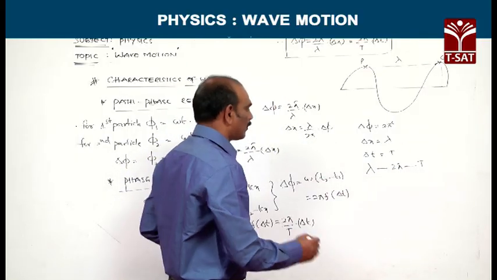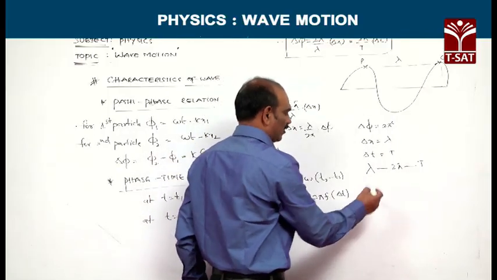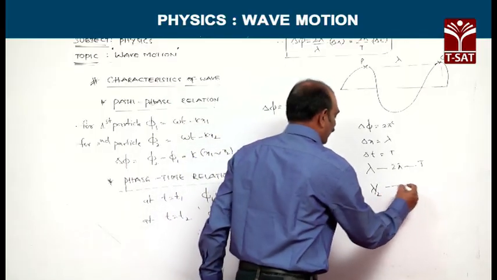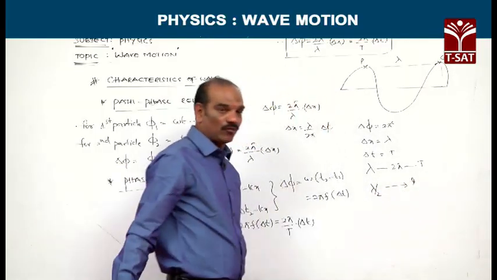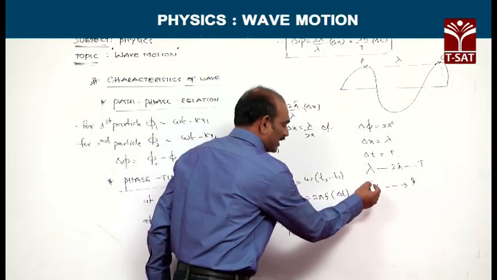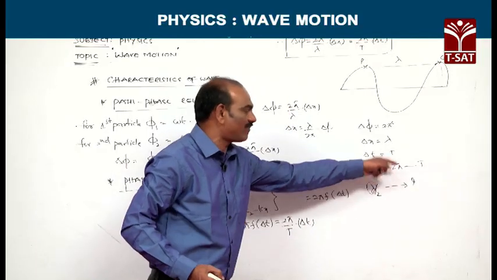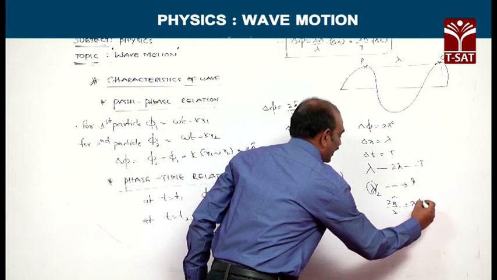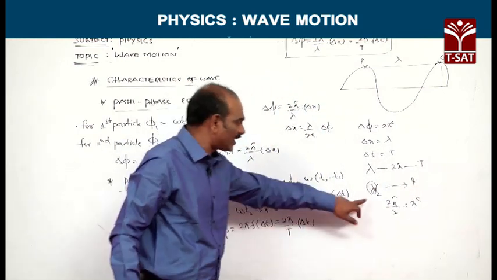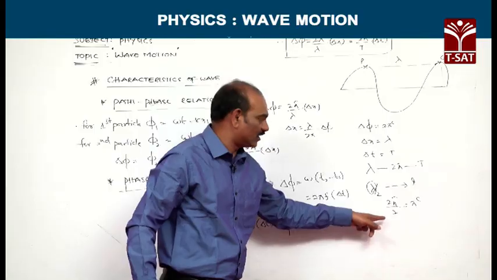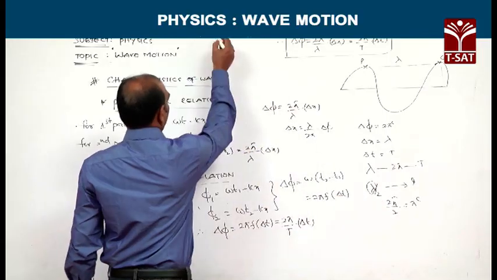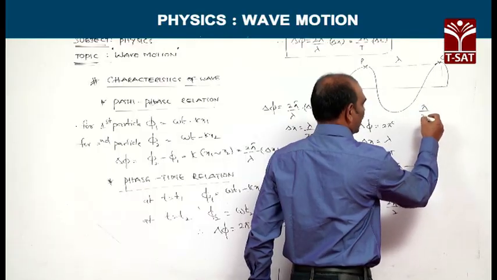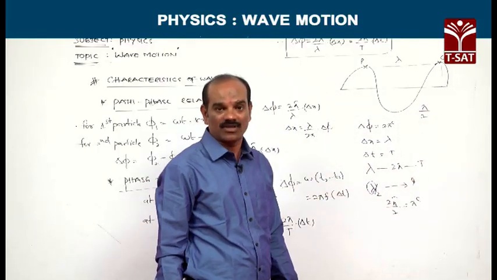Suppose you want to convert lambda by 2 in terms of phase. For that, simply in place of lambda, replace lambda with 2 pi, that is 2 pi by 2, which is equivalent to pi radians. When the path is given, this is the method to convert into phase. For example, suppose the phase is given as pi by 2, how do we convert this in terms of path?